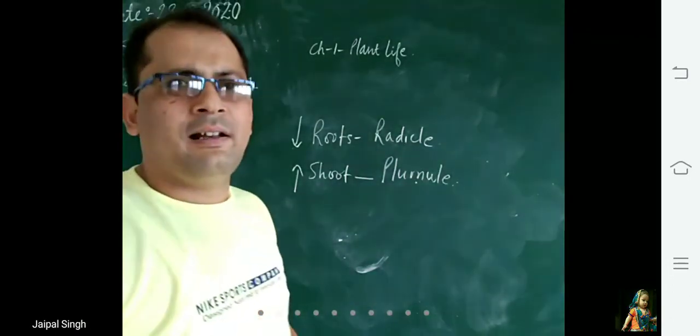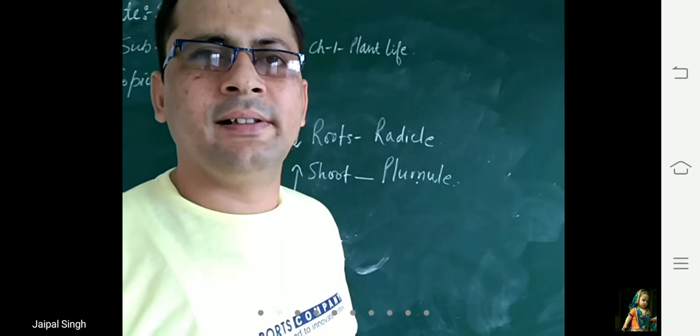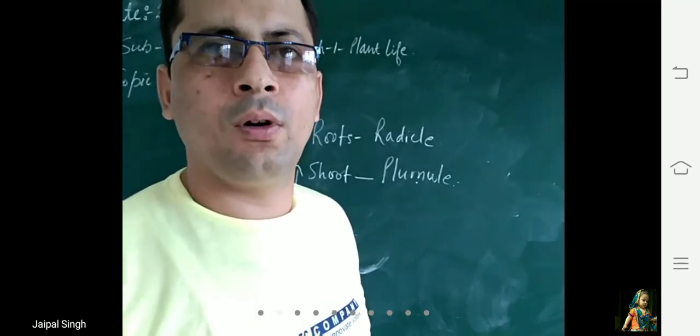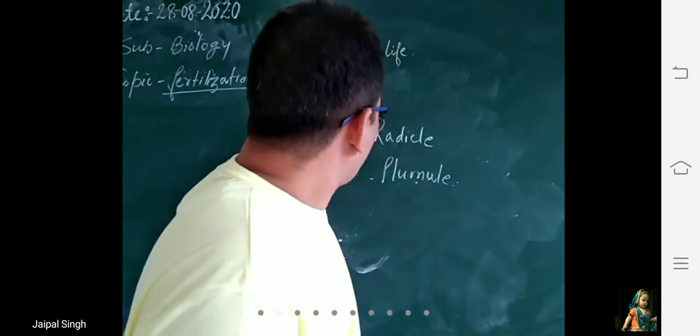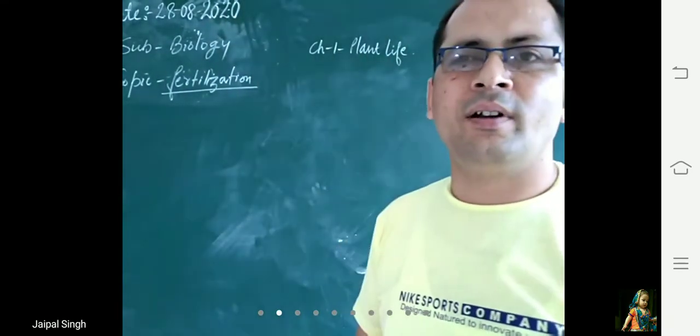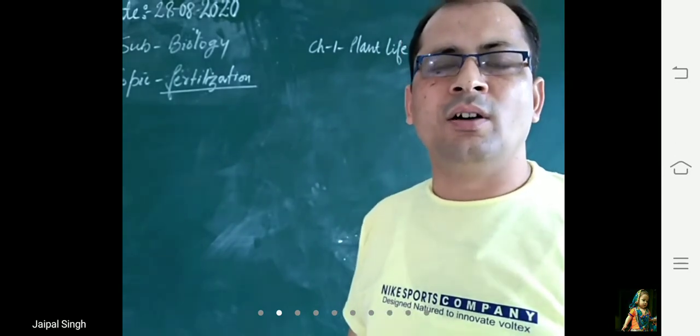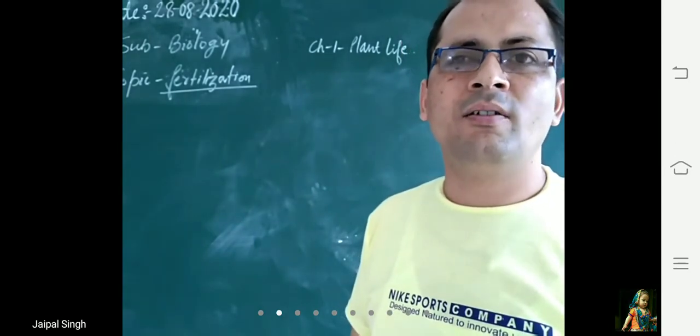Now, beta, in the last topic of our revision, we are going to discuss the structure of fruit. Basically, you have seen fruits, you have eaten fruits. They come in different colors and different sizes. Some fruits are hard and some are fleshy.